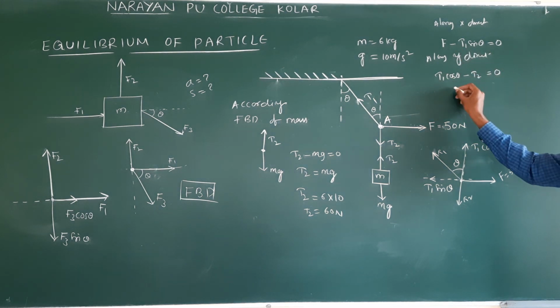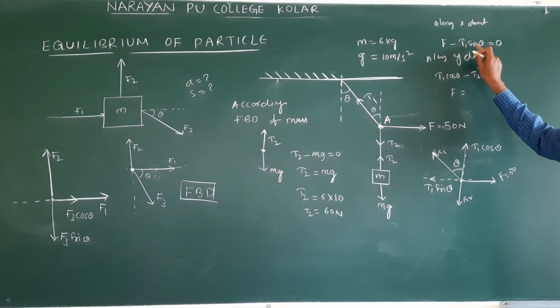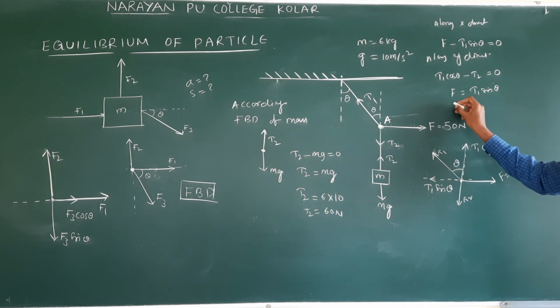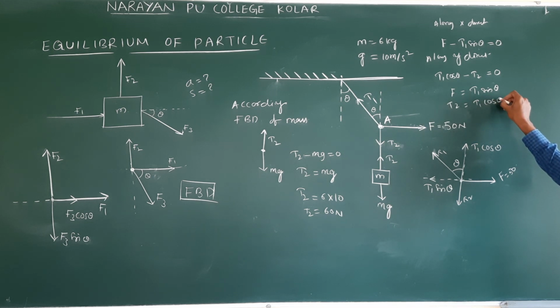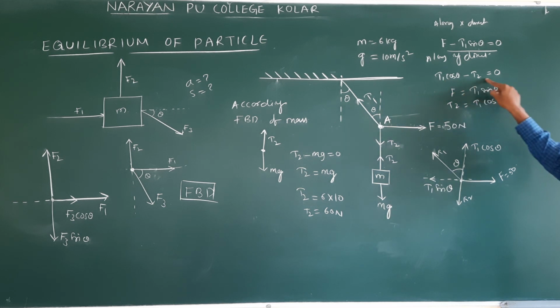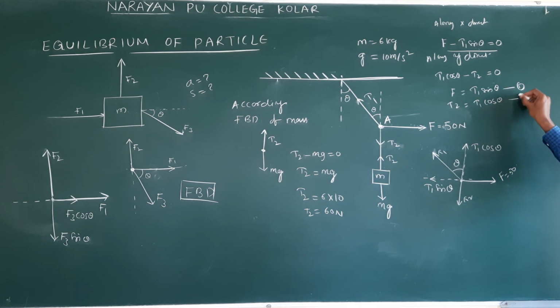Understand? So from this equation, F is equal to T1 sin theta, and T2 is equal to T1 cos theta from this equation. Right? Now you take this equation 1, equation 2.